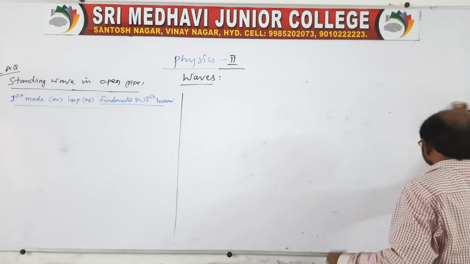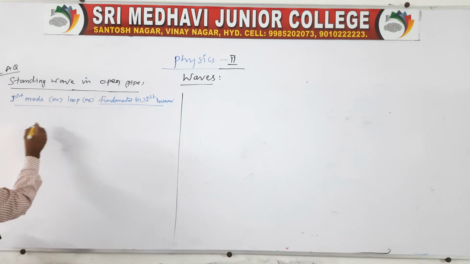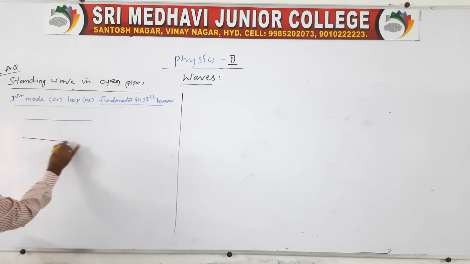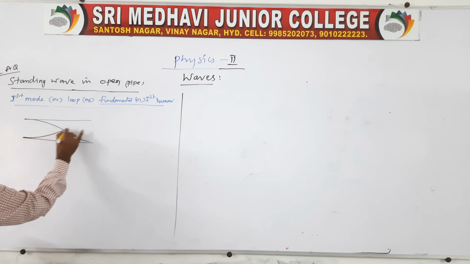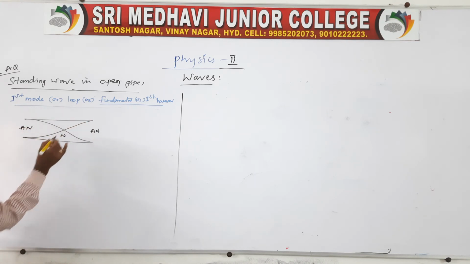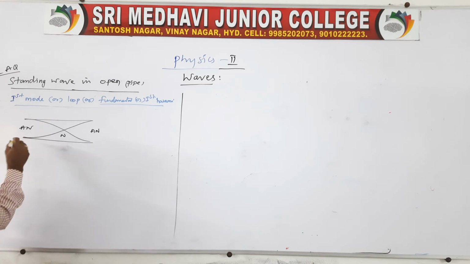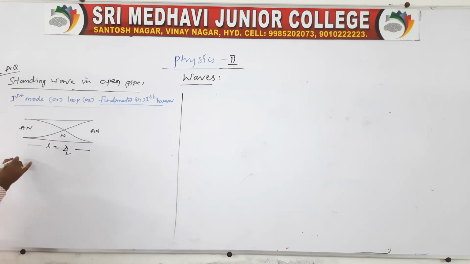I'll show you. Take the first mode, that is standing waves in an open pipe. You take one open pipe. This is the open end, so the wave will come like this. It is an antinode, and it is an antinode and a node. I told you very clearly. The first mode consists of two antinodes and one node. So the length L is equal to lambda by 2. From here, lambda is equal to 2L.